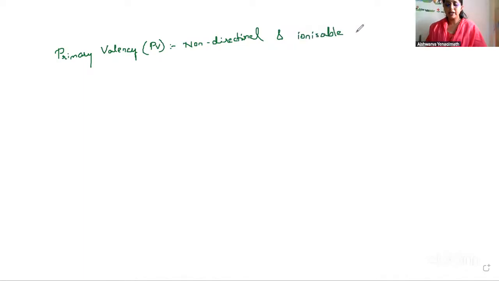In fact, it is the positive charge carried by the metal ion, the central metal ion or atom. Okay, this is primary valency.